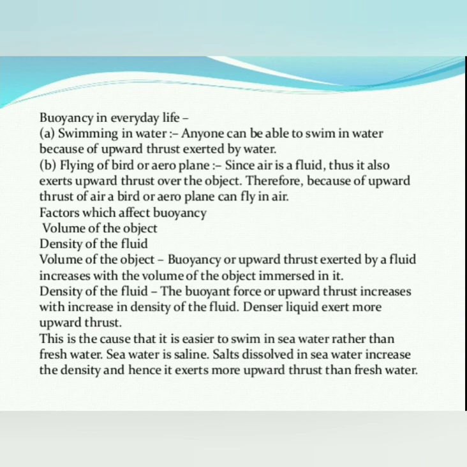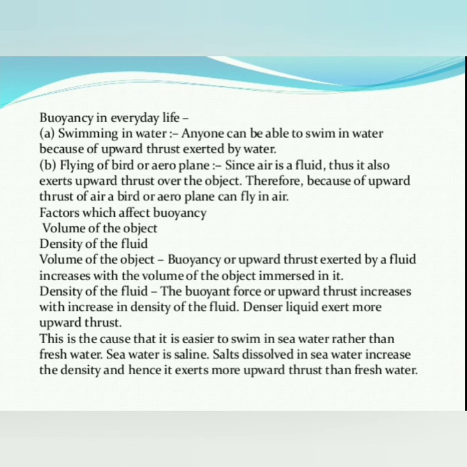Because of the salts dissolved in sea water, the density of the water automatically increases, and hence it exerts more upward thrust than fresh water. Fresh water has fewer dissolved salts, and eventually all the water reaches the sea, so sea water becomes saline with more salt dissolved in it.